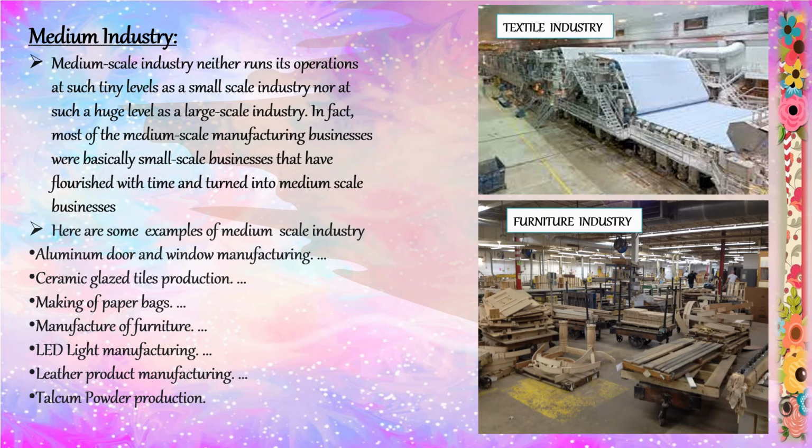Here are some of the basic examples of medium scale industry: aluminium door and window manufacturing, ceramic glazed tiles production, making of paper bags, manufacture of furniture, LED lights, leather product manufacturing, talcum powder production, etc.